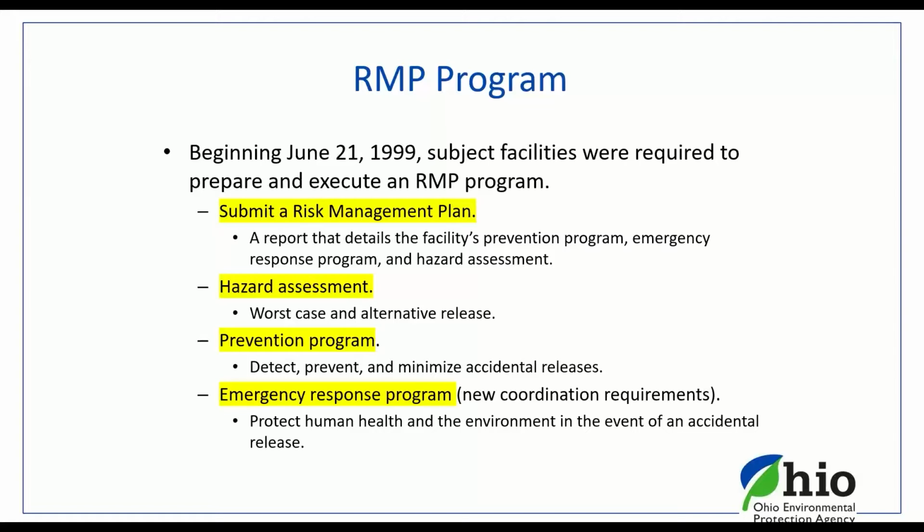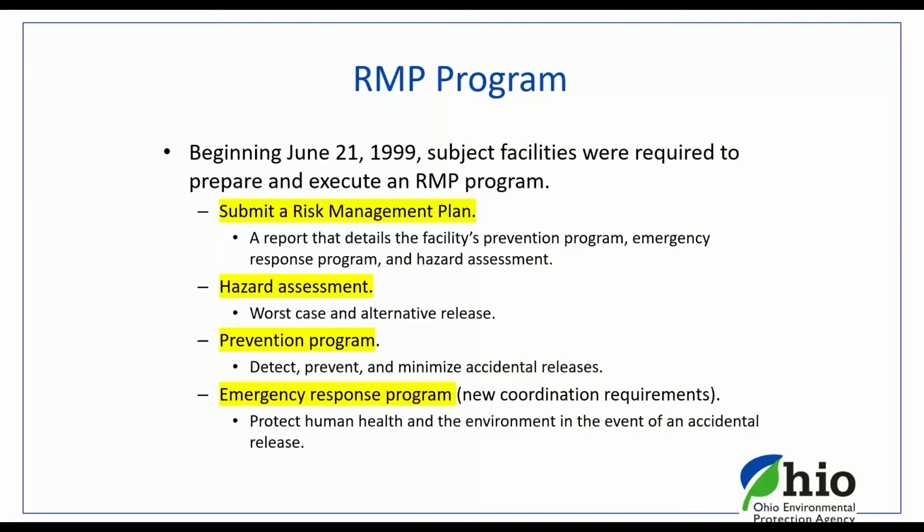But also, under the RMP program, you have hazard assessments. You have to do a worst case as well as an alternative release scenario to see if you did have, say, chlorine or sulfur dioxide or ammonia.